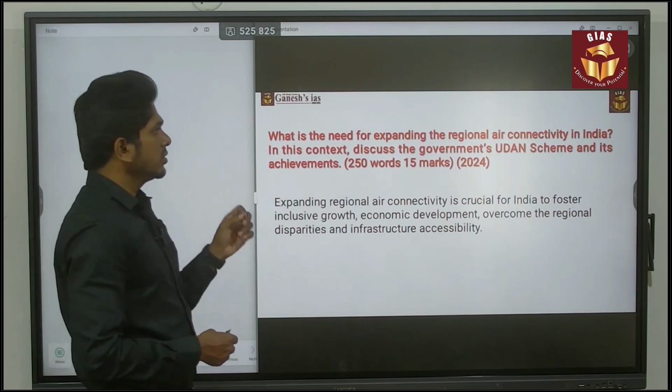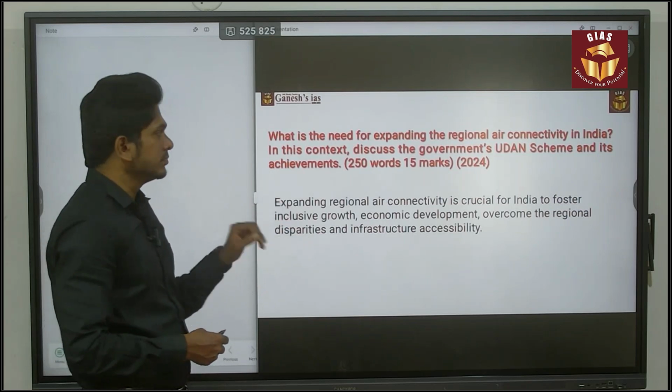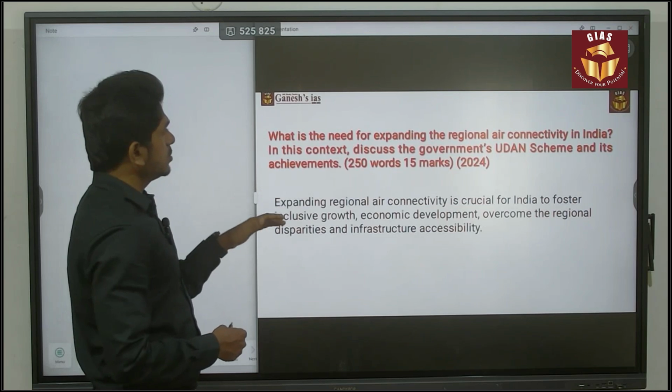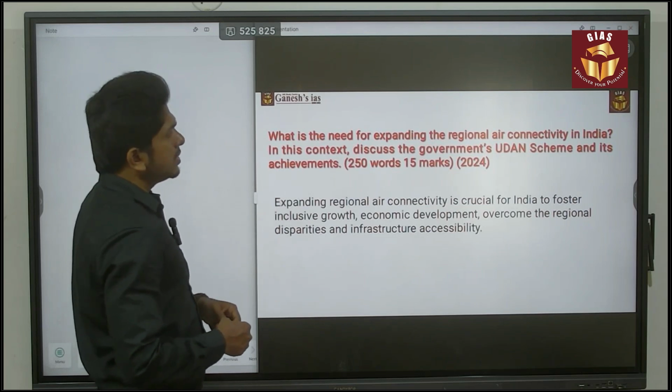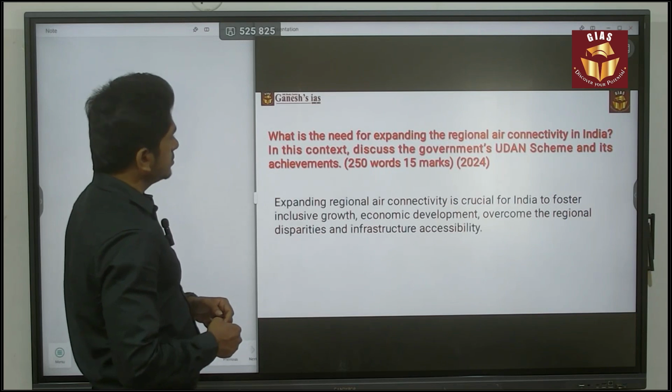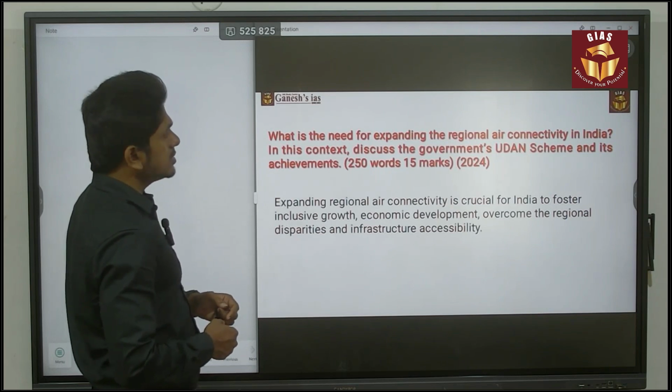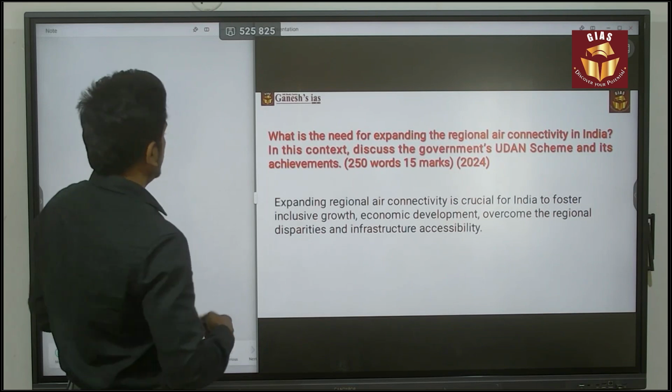First of all, the question is about the Udan scheme. First I will read the question. What is the need for expanding the regional air connectivity in India? In this context, discuss the government's Udan scheme and its achievements.